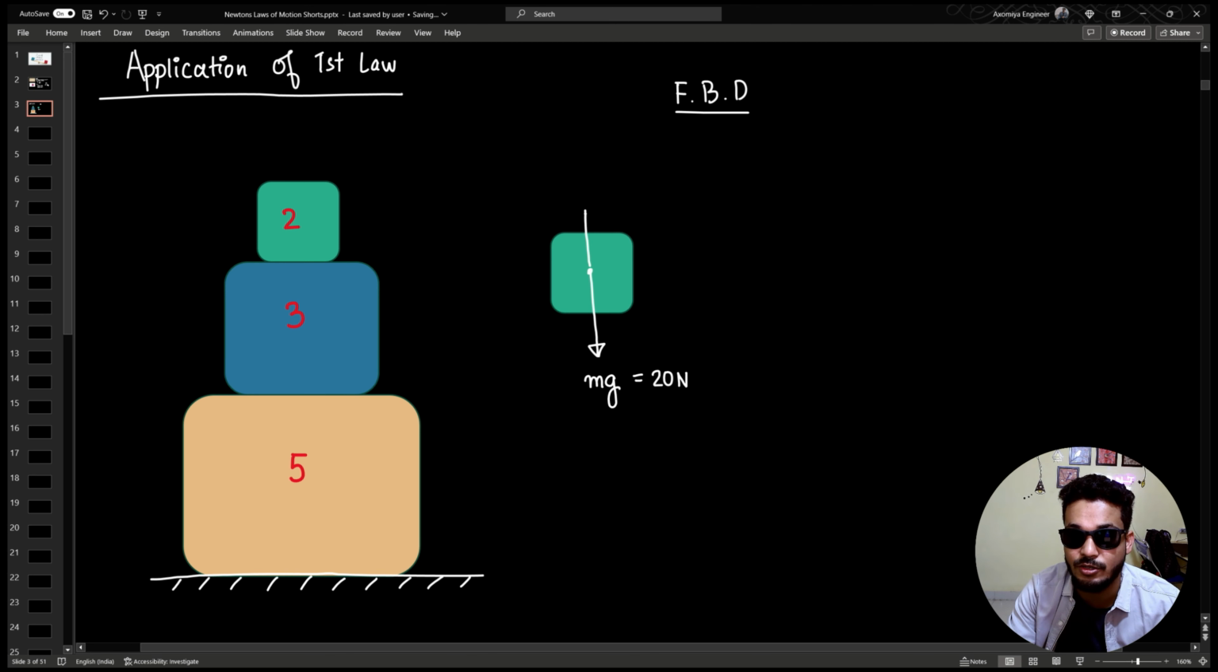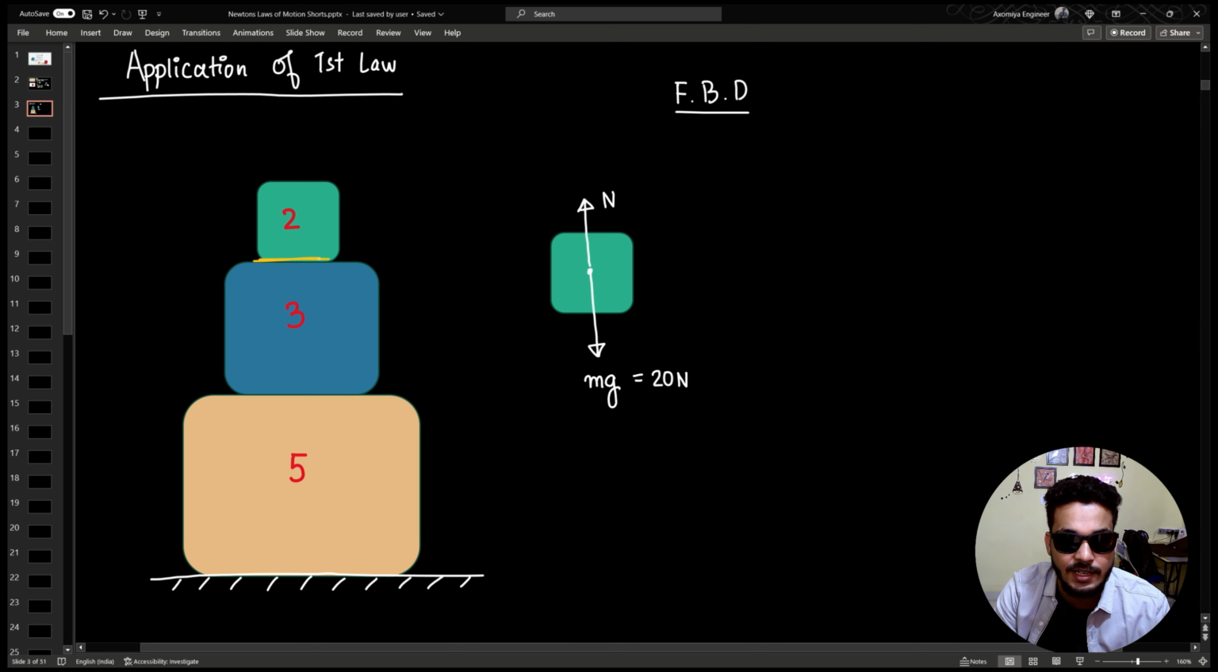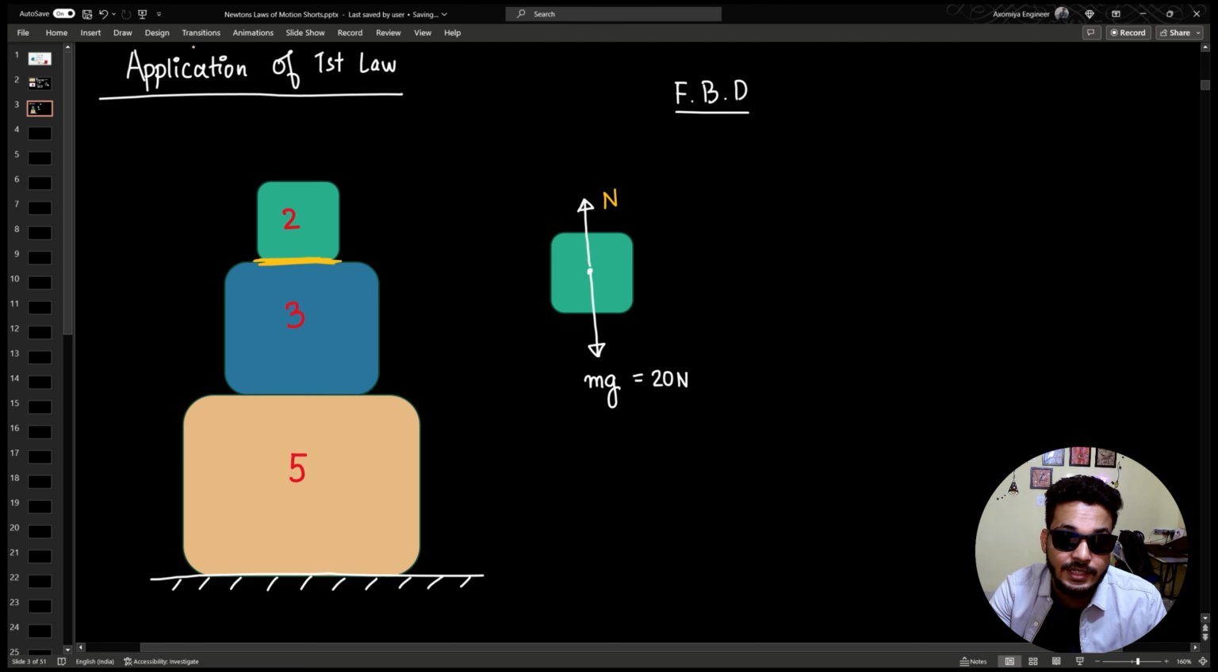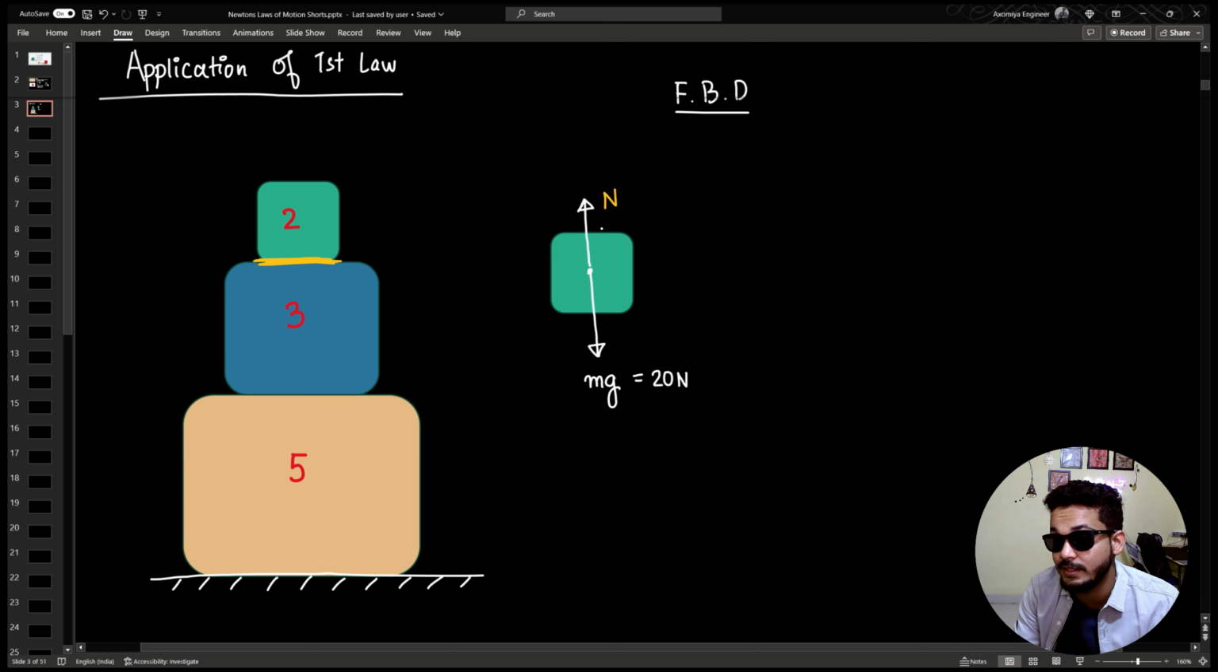Now there is also going to be a normal that is going to act on the surface between 2 and 3, and I'm going to color code this just so you are able to understand. Let's call this yellow. So the normal acting here, I'll show it upwards, right? Now this normal is acting on the 2 kg block, but it is applied by whom? Well, the answer is 3. The 3 kg block is applying this particular normal on the 2 kg block.